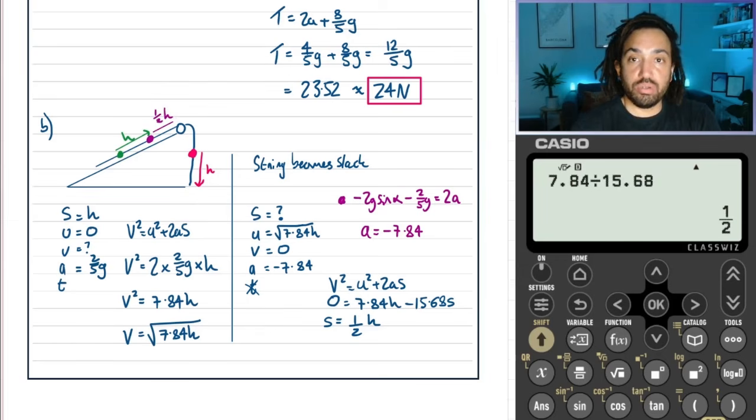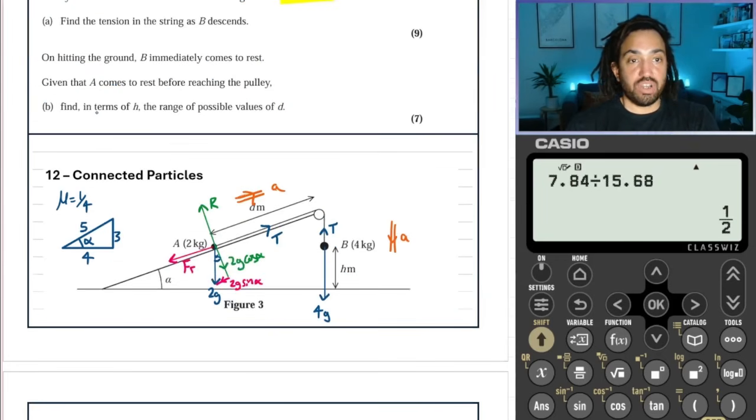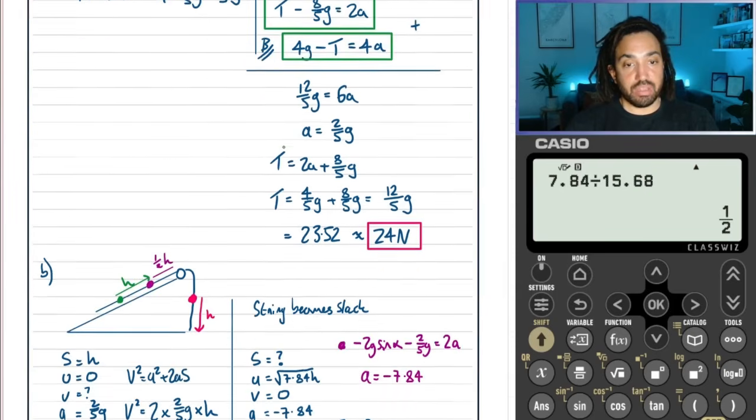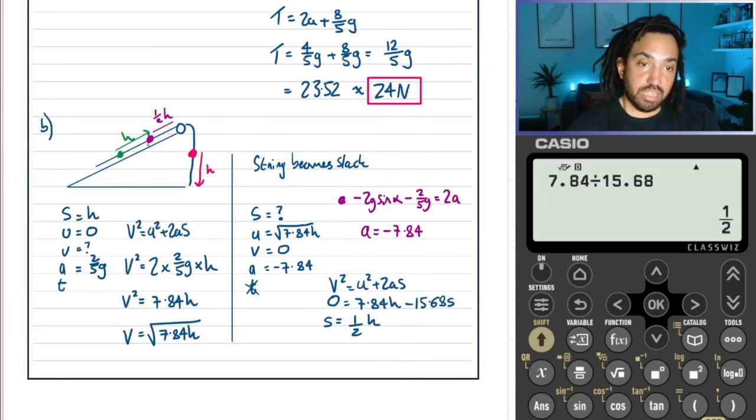Now, all we know, because the question does ask in a strange way, find in terms of h the range of possible values of d. Well, the only condition that we have on d, which is the whole distance from the start to the pulley, is that the object does not hit the pulley.